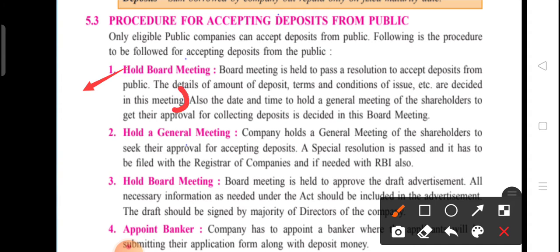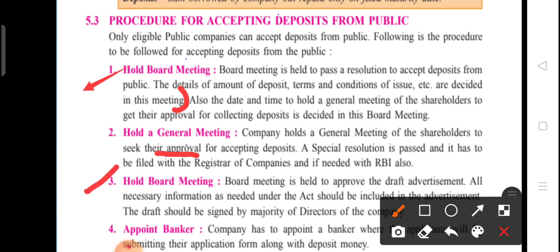After that, next is hold a general meeting. After the board meeting, what is important, students? The company holds the general meeting of the shareholders. Why do they hold the general meeting of the shareholders? To get the approval from them for accepting the deposit. A special resolution is passed and it has to be filed with the Registrar of Companies, and also with the RBI. Means after the approval of the shareholders, the decision will be filed with the Registrar of Companies.